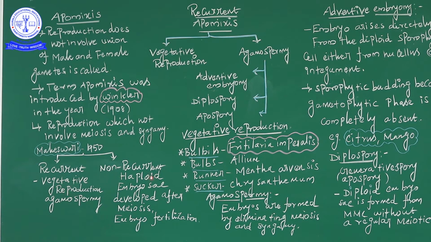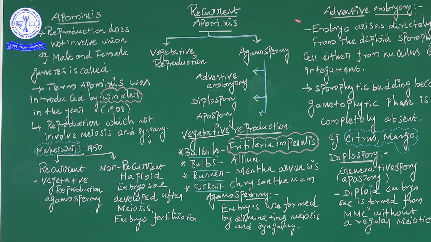And then the non-recurrent condition is where a haploid embryo sac developed after meiosis develops into the embryo without the fertilization process. That is very important: without fertilization.